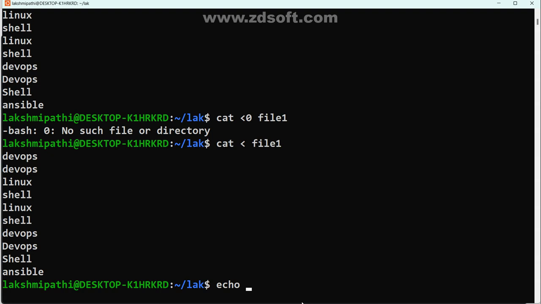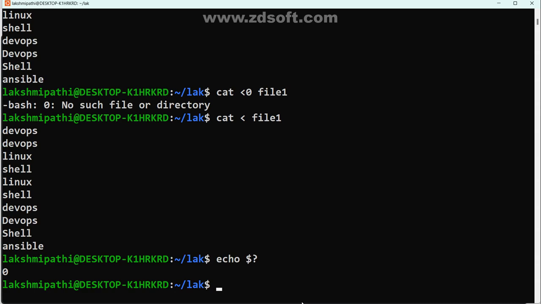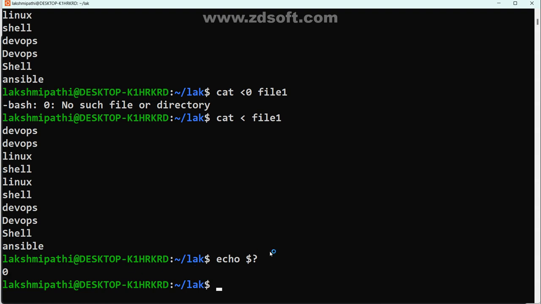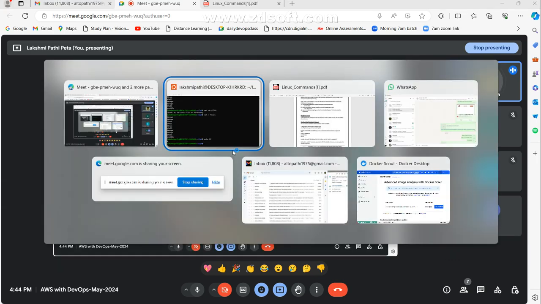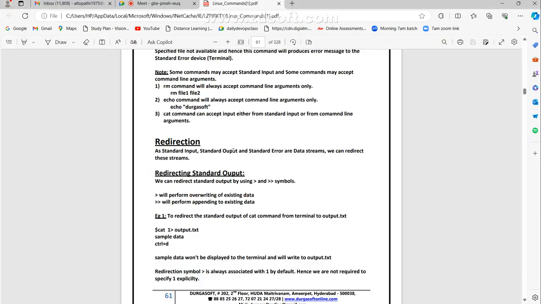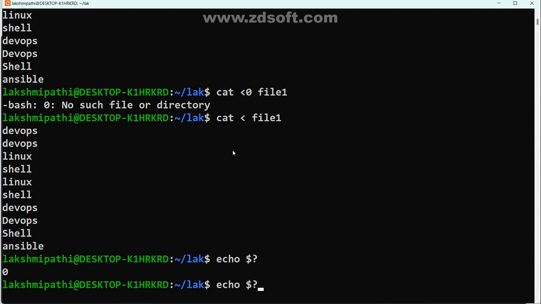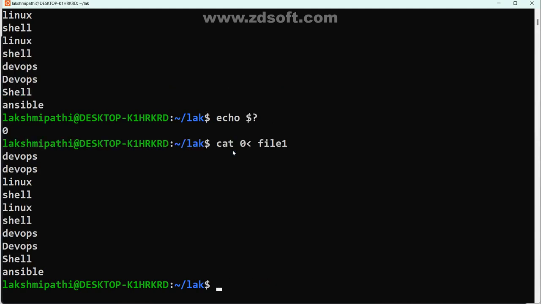echo dollar sign question mark, check it. Yeah, this is the number. Maybe here in this scenario it's matching, but in reality the command was perfectly executed. What is the output you may get? Zero only. Command successfully executed, zero only. We'll check whether before zero or after zero. Quickly check it and tell me where you want to place zero. I may place it at the beginning also. We may check it once again. Really, which is the right one? There, here is zero. Is it valid? Yes, it is valid.